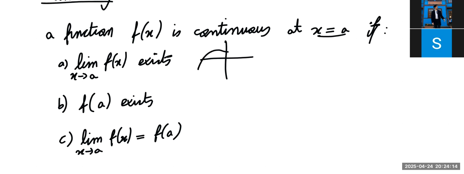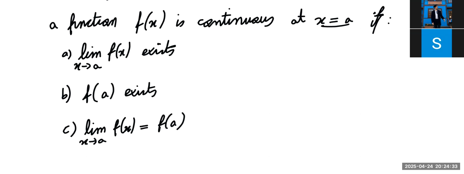Okay? So for example at this point now, the left side and the right side limit is the same. So that means it exists. Because remember I told you that to check the existence of a limit, check both sides. Check both the one-sided limits and see that they're equal. So the function must be approaching an actual number from both sides.